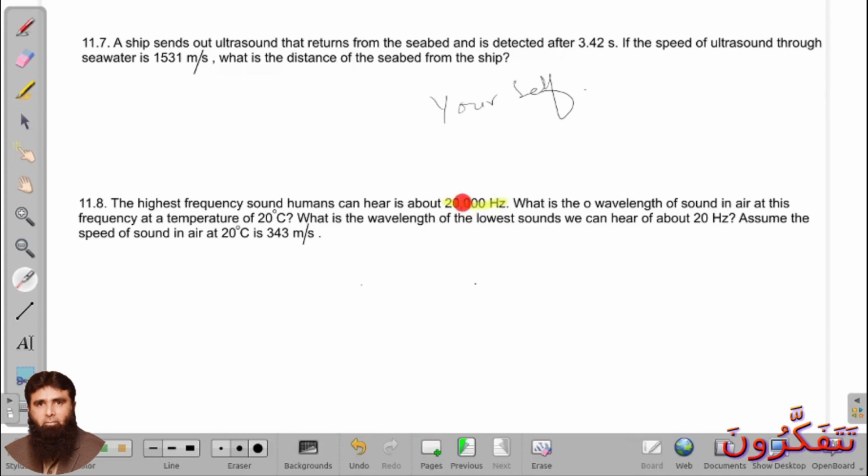So we have to find the wavelength for the 20,000 hertz, as well as 20 hertz. So there are two questions here, and this will be the speed of the sound. We don't need this value. Our answer will be accordingly.